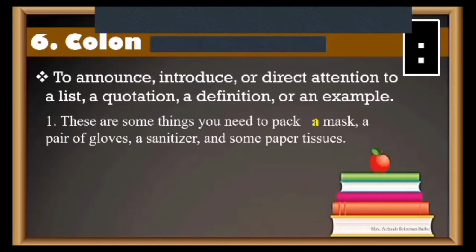Before you start a list, you can put a colon right there. But see to it that it's not before a verb. For example, I want a banana. So want is a verb, so you'll not use it that time. But whenever there is no verb, you can use this very well.